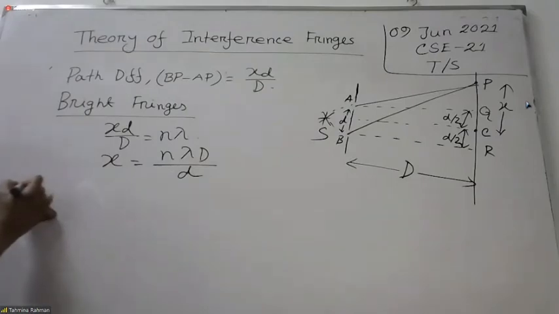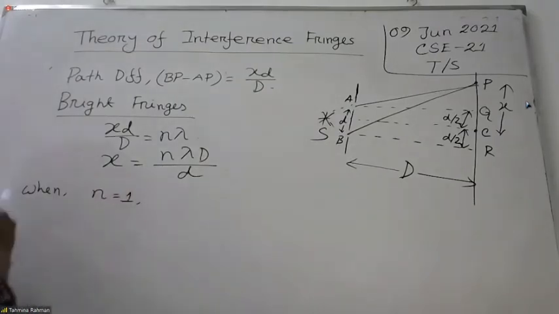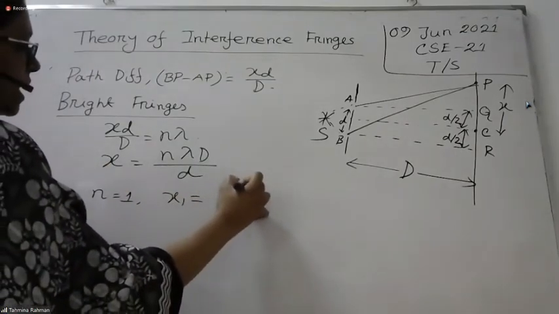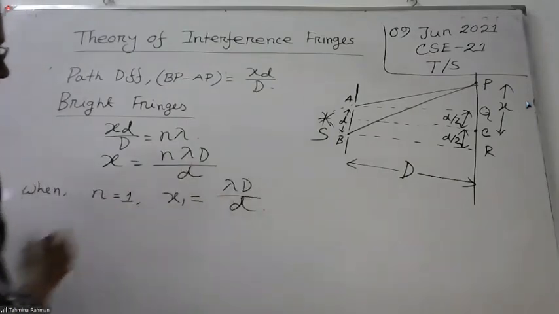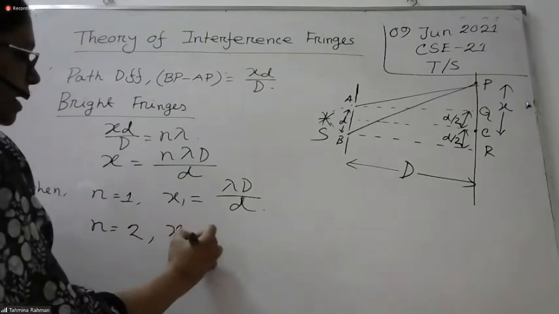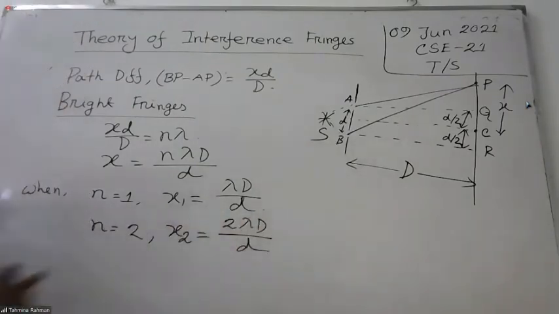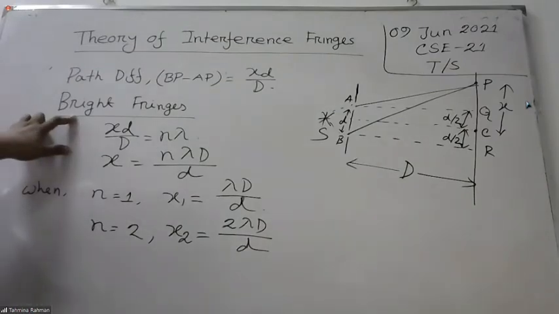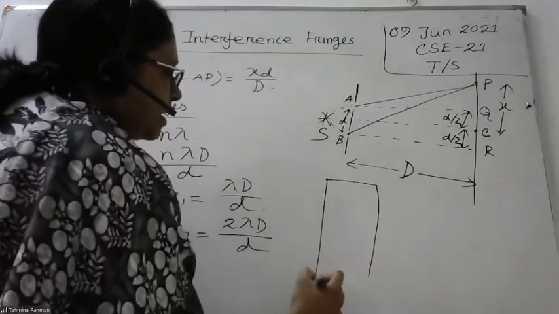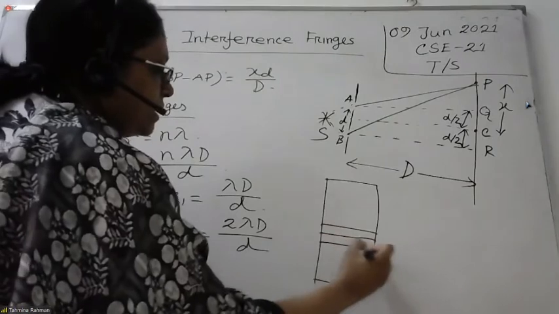Now when n equal to 1, then x1 equal to lambda D by d. When n equal to 2, we get x2 equal to 2 lambda D by d. We are calculating the bright one. Now see here, on the screen, the interference pattern will look like this.